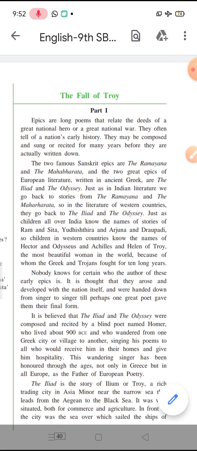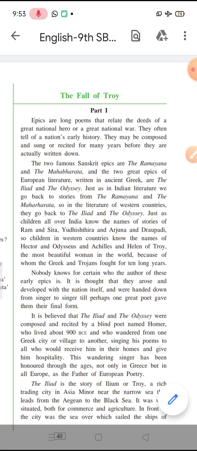And Helen was the daughter of the god Zeus. Now the next character is Agamemnon. Agamemnon was the elder brother of King Menelaus. He was the commander of the Greek soldiers in the Trojan Wars. So during the Trojan War, Agamemnon was the commander of the soldiers and he was the elder brother of King Menelaus.